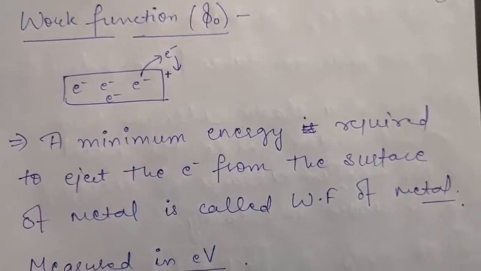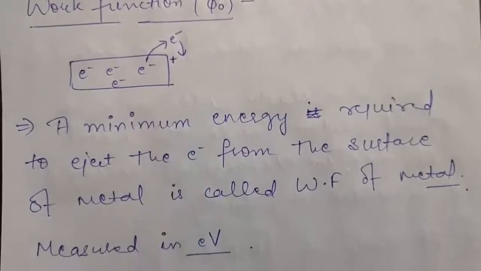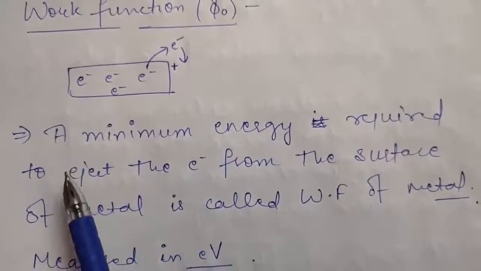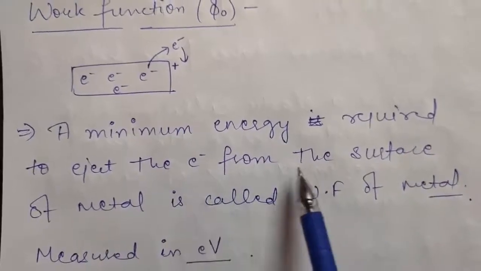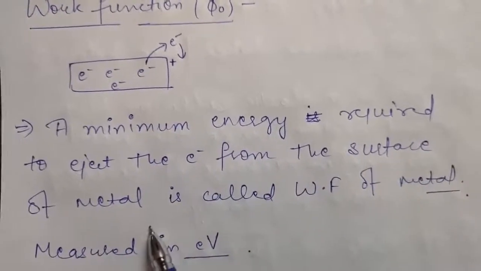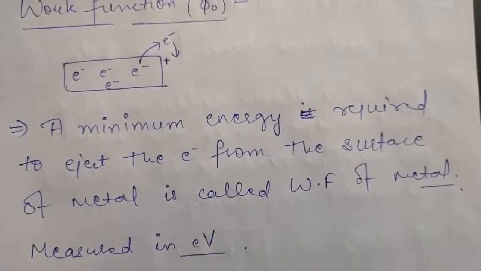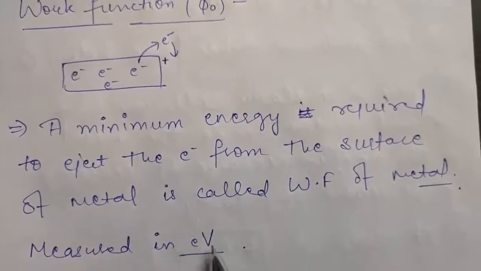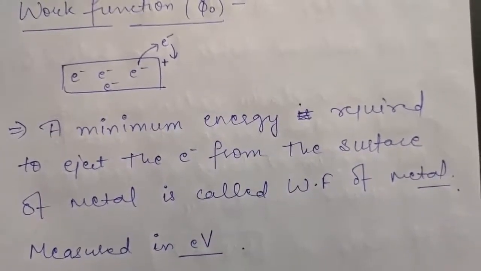That minimum energy is called the work function of the metal. So to define work function, you can say the minimum energy required to eject an electron from the surface of a metal is called the work function of the metal. It is measured in electron volts, because obviously work function is energy, so it is measured in electron volts.